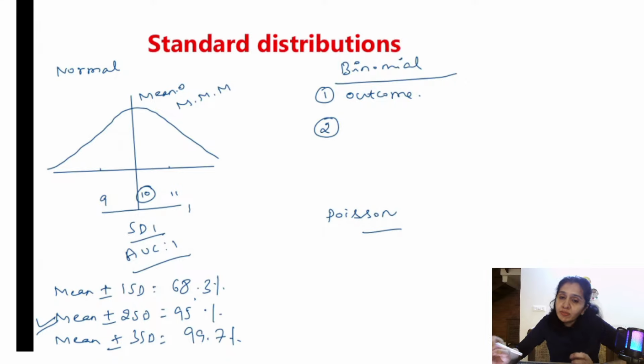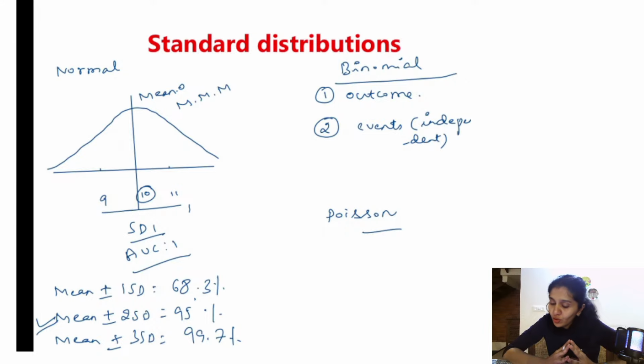So that is when you use binomial distribution. I know it is very difficult to understand. Just remember these two key points. It is used when the outcome is binomial in nature and the outcomes are independent of each other. It is not dependent. That is when you use binomial.